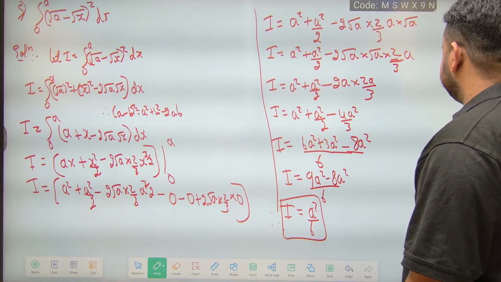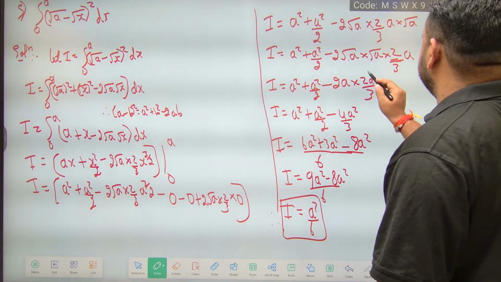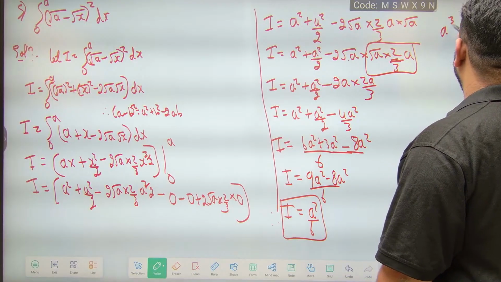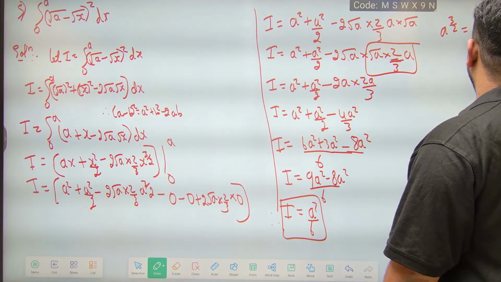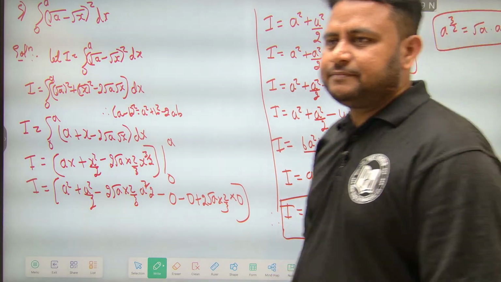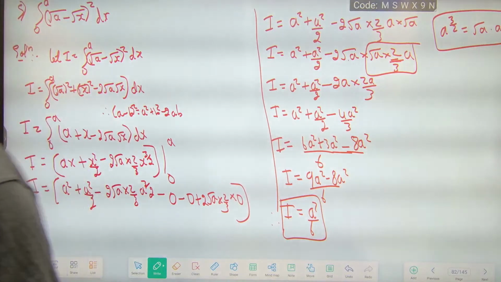This step is important. If I talk about this step, it is important. Okay, I am splitting it like this. So a to the power of 3 by 2 can be written as what? Can be written as root a into a. This step is important. Clear? Got it, everyone? Let us move to the